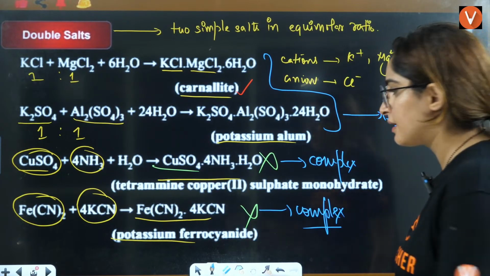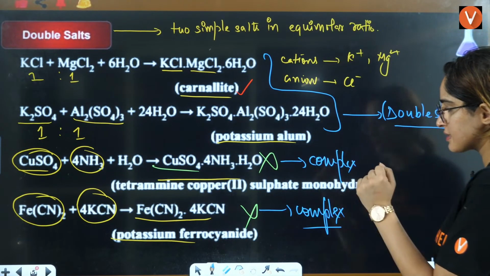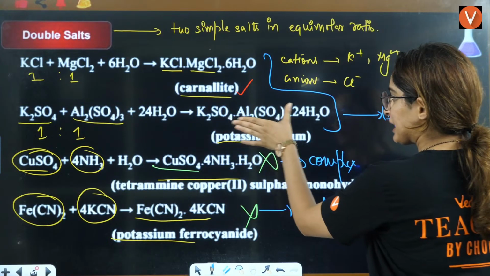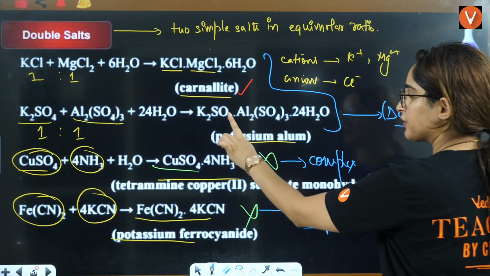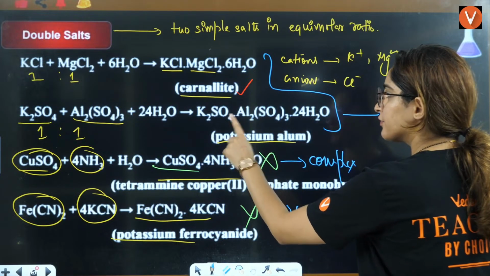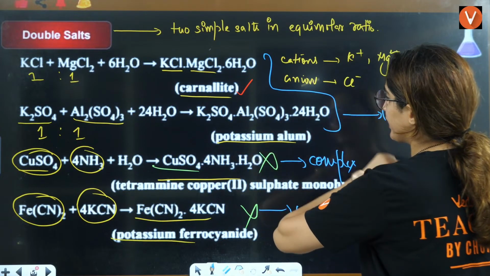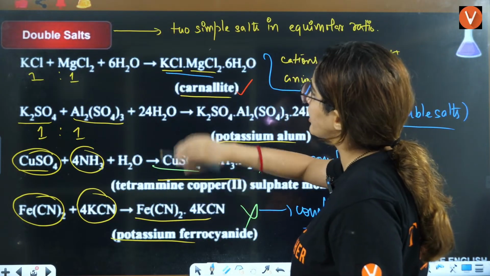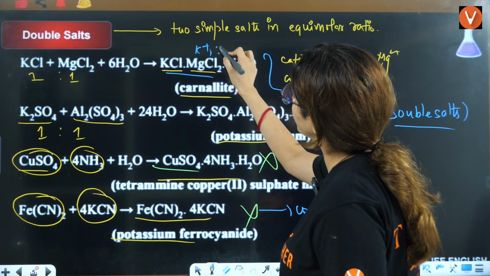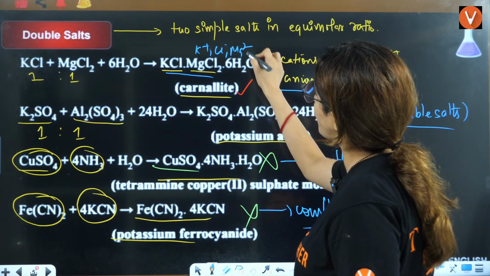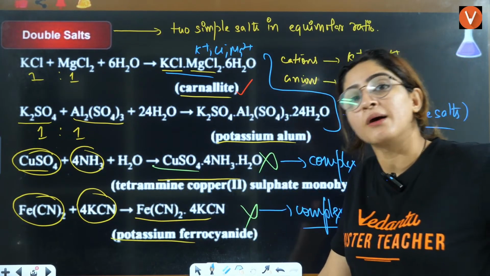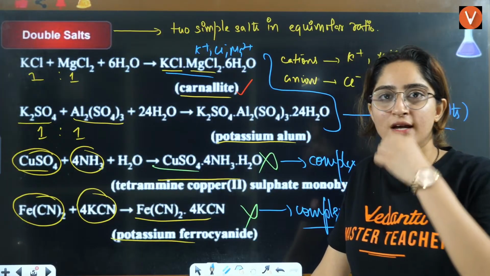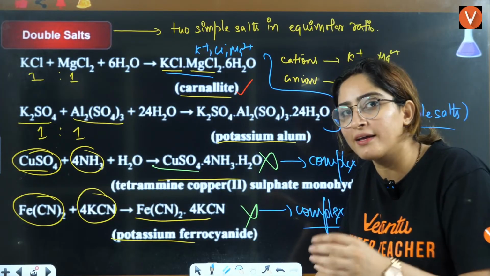Now, when you dissociate this double salt, it will give you K positive, SO4, and Al3 positive. When you dissociate this other double salt, it will give you K positive, Cl, and Mg2 positive. So in a double salt, all the things are dissociated into individual ions.